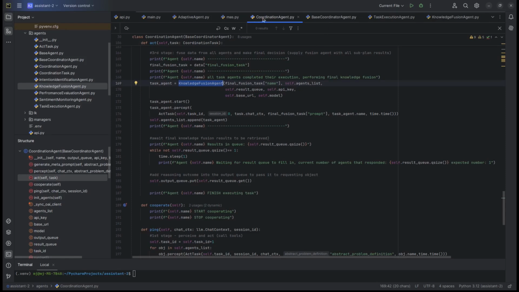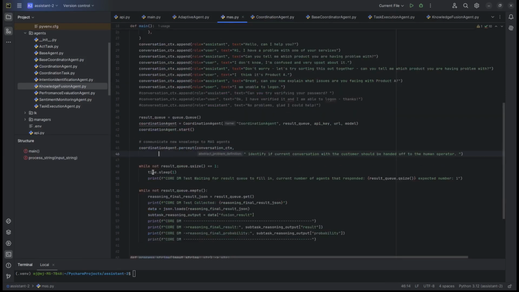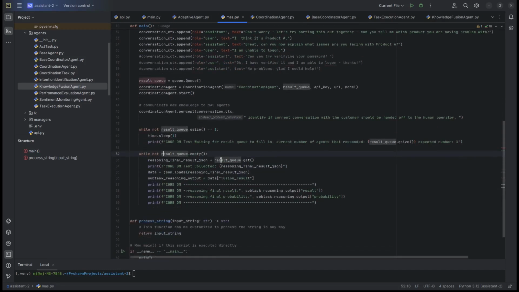Here is the part where we're waiting for the result from the coordination agent. When we see there's something in the result queue indicating that the coordination agent has responded, we extract it, use the JSON library to retrieve all the attributes, and then use print to show the result.